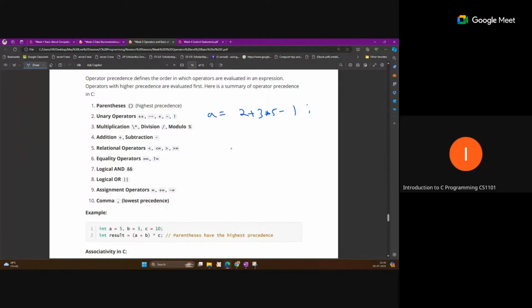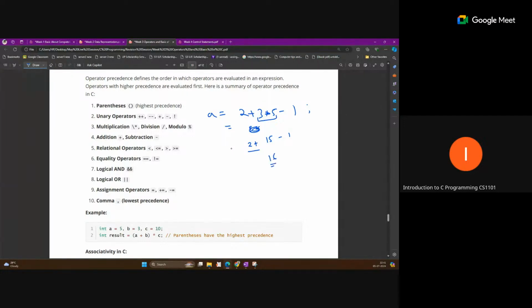So here you can see that we cannot solve this by doing 2 plus 3 first to get 5 and then multiplying, 25 minus 1 like this. So this is wrong. First this multiplication will happen. So 3 into 5 will become 15, then this value will be added here and minus 1. Both are now plus and minus, so that will be performed normally. So 2 plus 15 is 17, minus 1 is 16. This will be the answer.